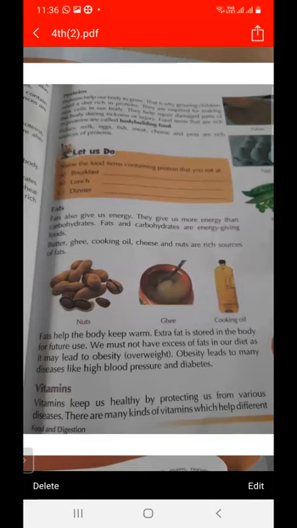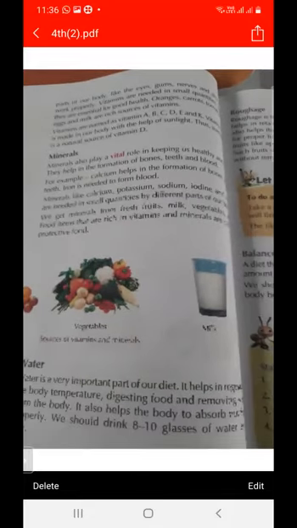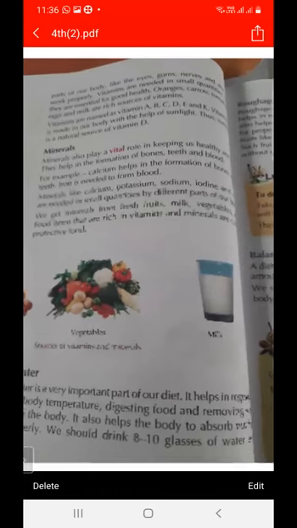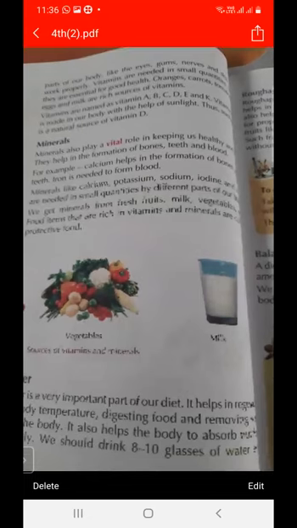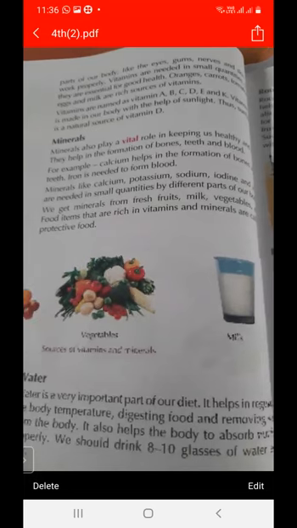There are so many kinds of vitamins: vitamin A, vitamin B, vitamin C, vitamin D, vitamin E, and vitamin K.